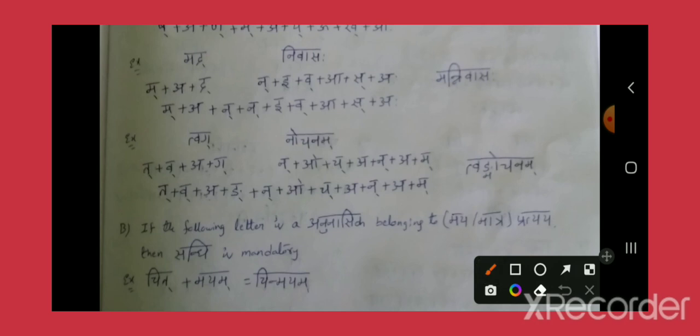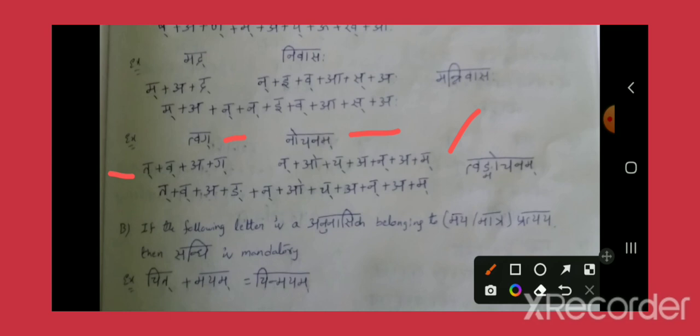See this example. Tvag plus Nochanam. What is the expansion for Tvag? Takara plus Vakara plus A plus Gakara. And what is the expansion for Nochanam? Nakara plus O plus Chakara plus A plus Nakara plus A plus Makara.